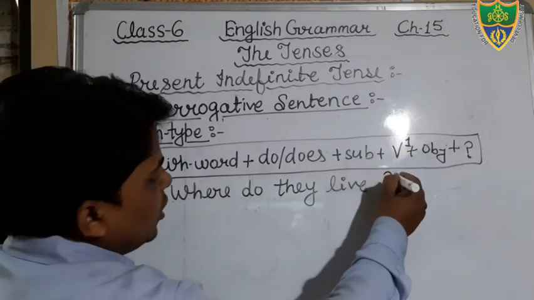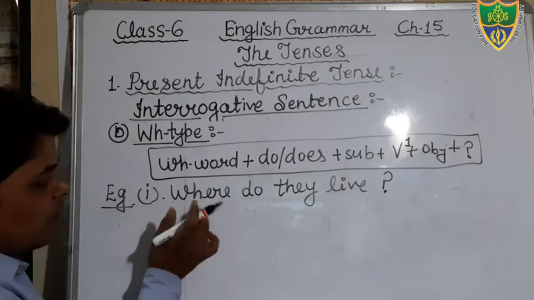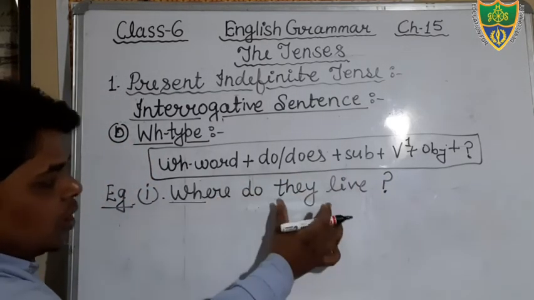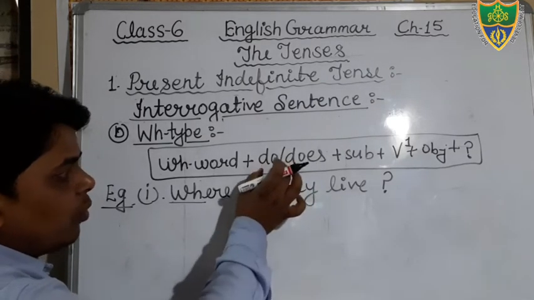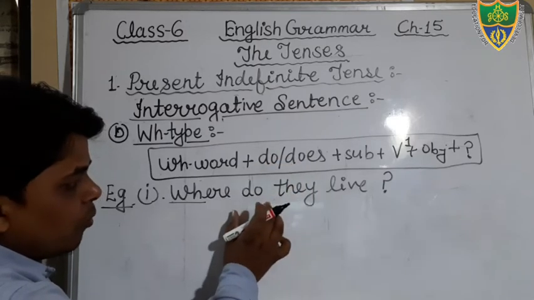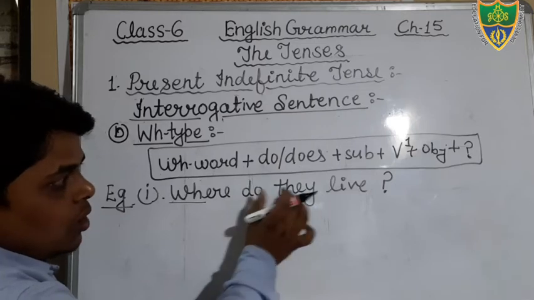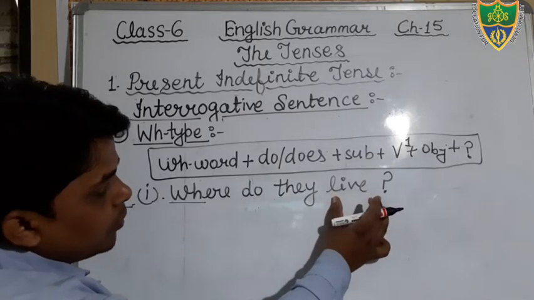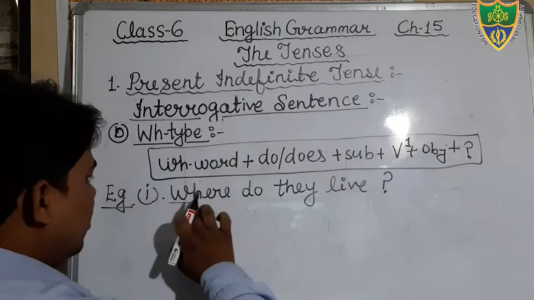There is no object, so you will not add an object here. Just see, where is what? A WH type of word, and they is what? The subject, and according to the subject we will use the helping verb. You can see here that it is plural, therefore we will use the helping verb do. Then after that the verb first form. There is no object, so you will not write one here.